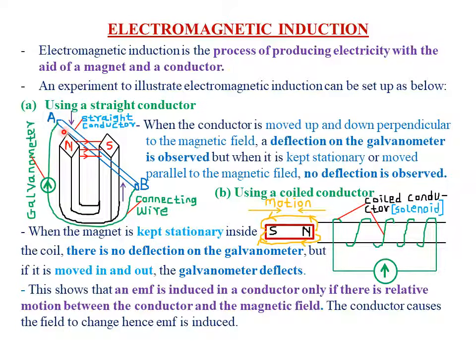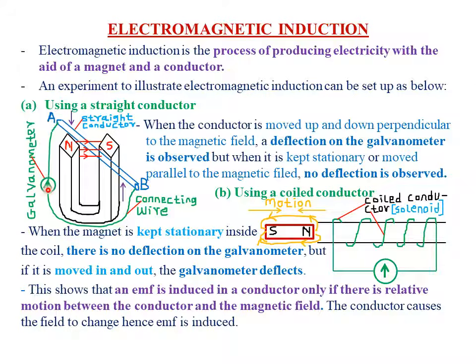The apparatus that you need: a straight conductor AB. You also need a galvanometer, that is a center zero galvanometer, whose purpose is to detect any current or any EMF that has been induced in this conductor.